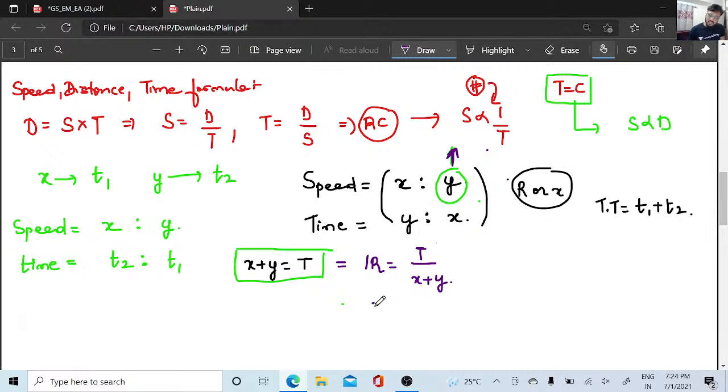And if that 1r is equal to y, then y is equal to t by x plus y. So here my 1r is nothing but ty divided by x plus y, right? Because total time into the speed of y will give you the speed of x.